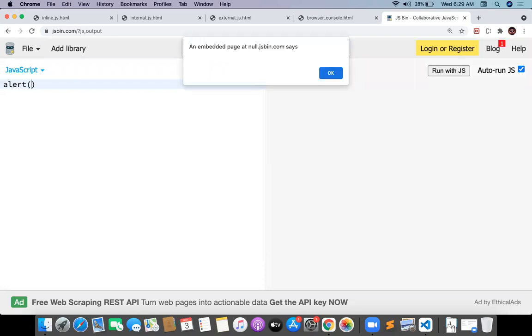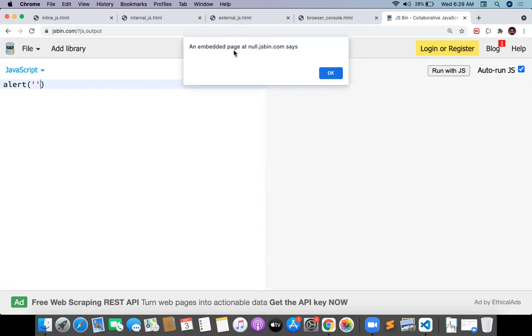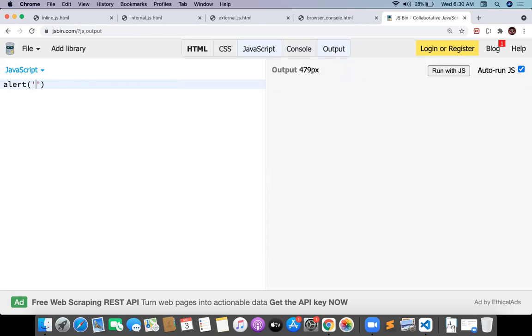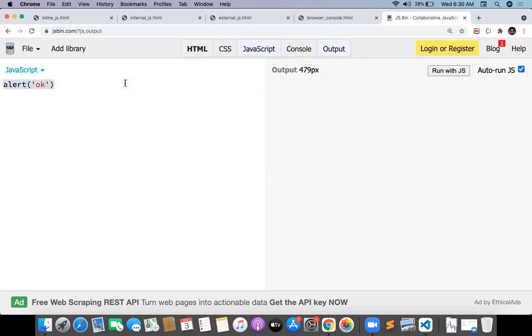Alert. Okay, so alert. I'm writing some okay button here, and that's it. So whenever I'm writing something, automatically it is showing that. So it is having some alert box. I don't want to write alert.